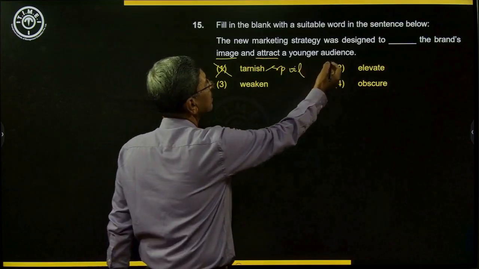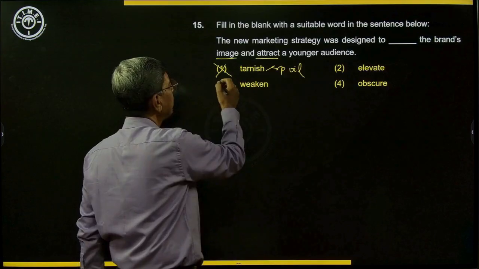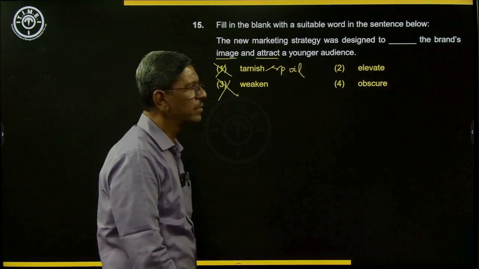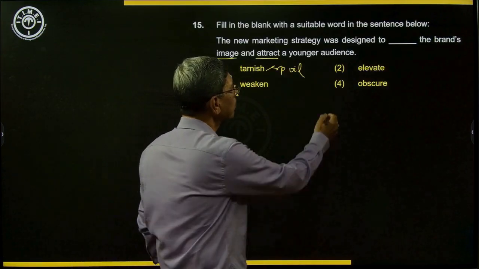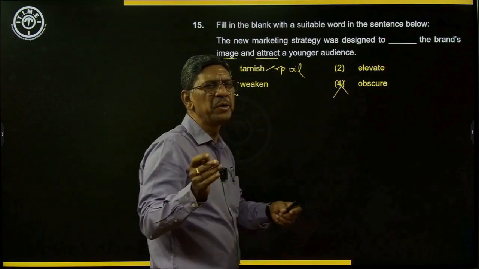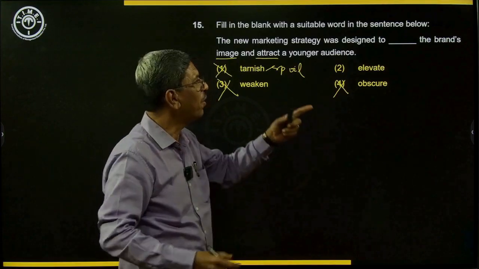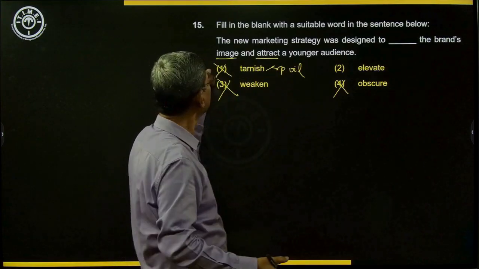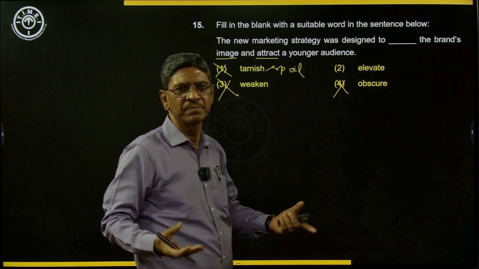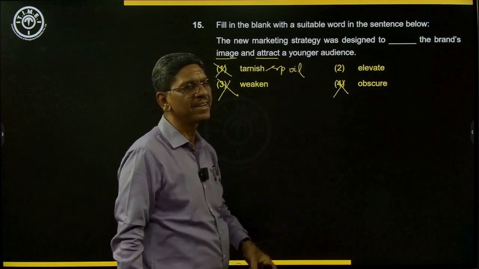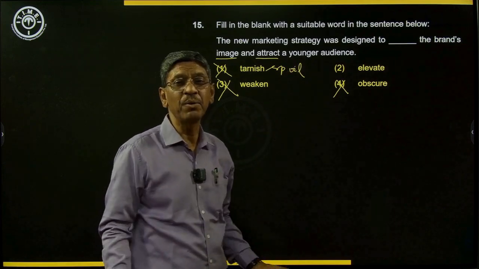Weaken, designed to weaken the brand's image, it will be meaningless if you say weaken. So obscure is what is not clear. Make it very hazy. So if you are making it very hazy, how can it be very clear so that the image will be improved and the younger audience will be attracted? How can that happen?